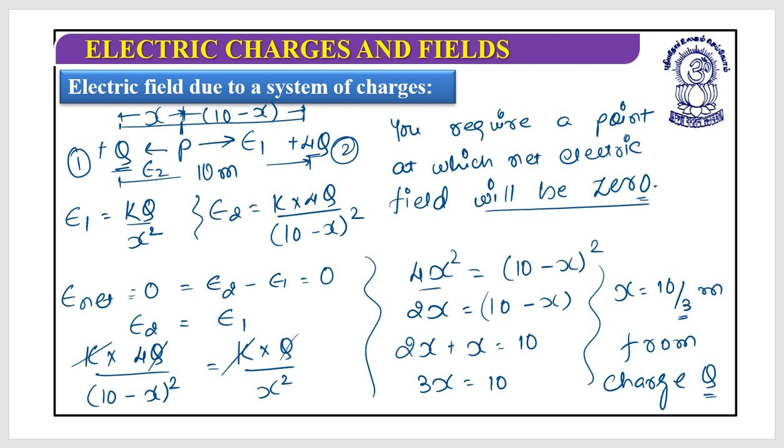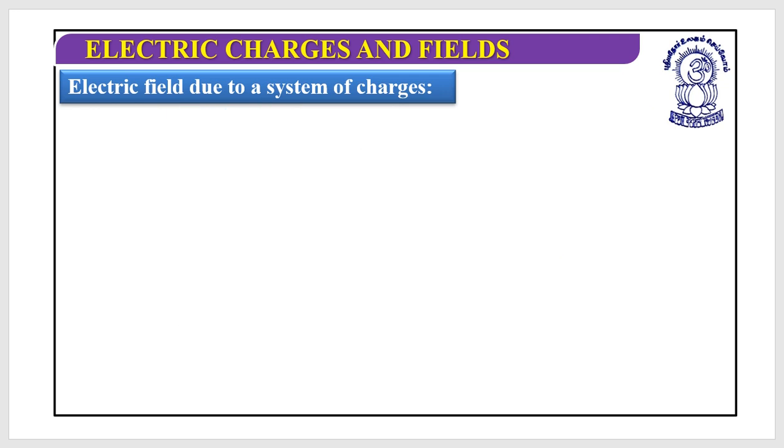Interested in one more question? Let's look at question number 2 of this kind. This is minus 2q. This is minus 6q. The distance is 20 meter.